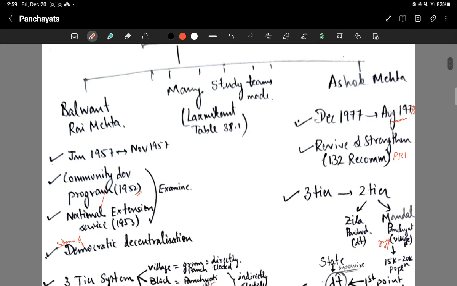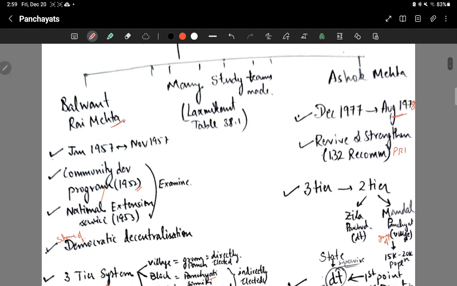So basically, the first recommendations were given by the Balwantrai Mehta Committee. It was constituted in January 1957 and it gave its report in November 1957. It is not necessary to remember these dates. I'm just telling you for the context.